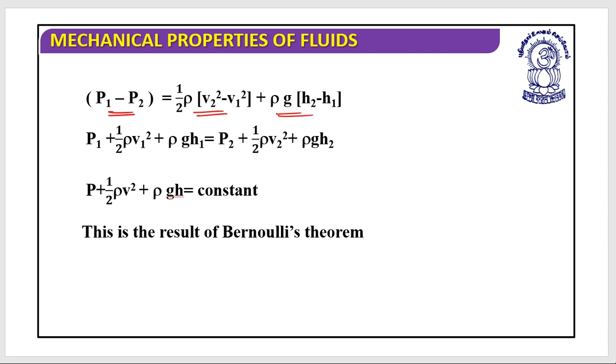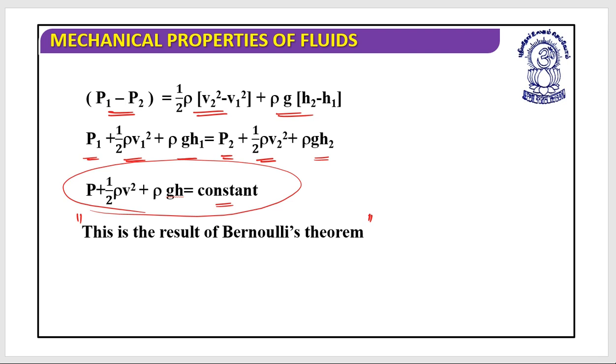From this, P1 plus half rho v1 square plus rho g h1 equals P2 plus half rho v2 square plus rho g h2. Or I should say P plus half rho v square plus rho g h is equal to constant. This is the result of Bernoulli's theorem.